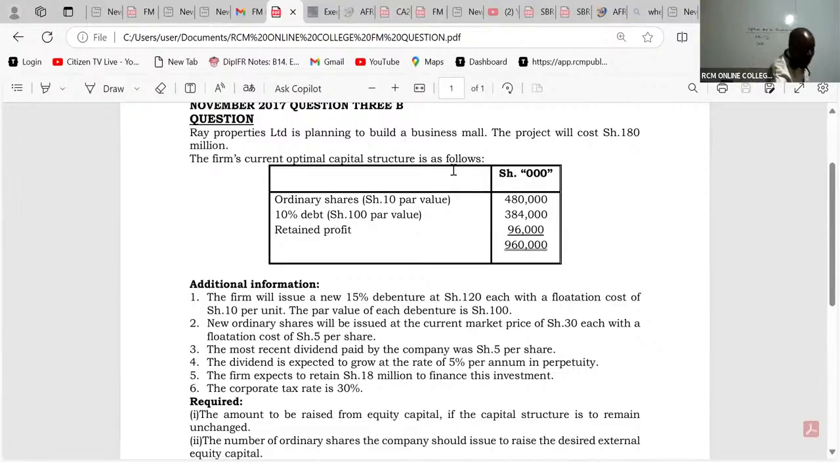So equity is how much? Equity, I can see, because this is future borrowing, I'll be able to explain this better. Under equity, we can see ordinary shares and retained profit. So please add both of them under equity. So we have 480,000 plus 96.